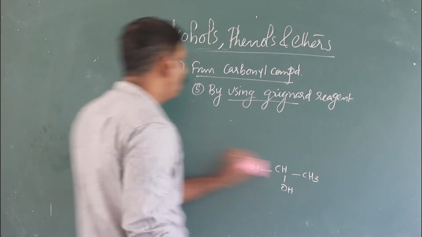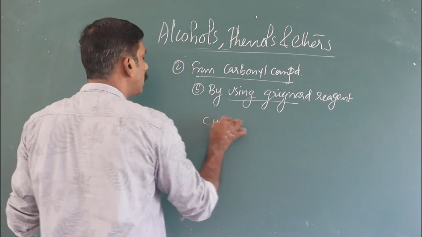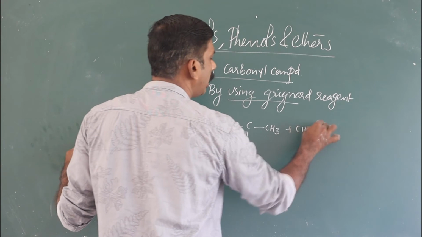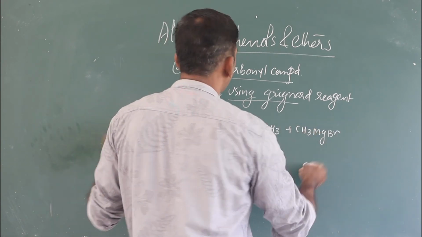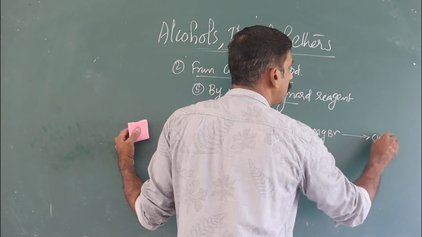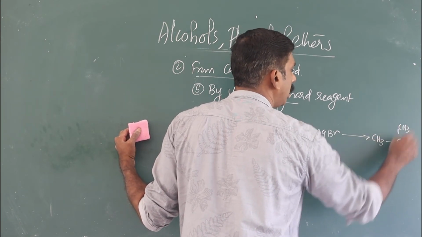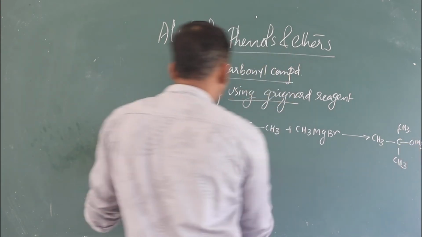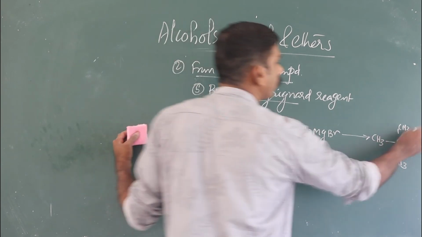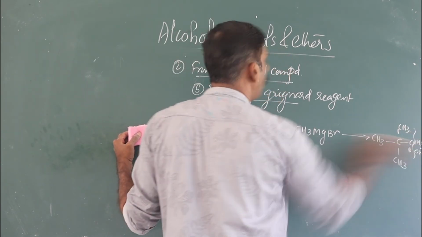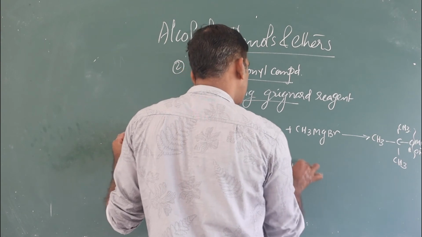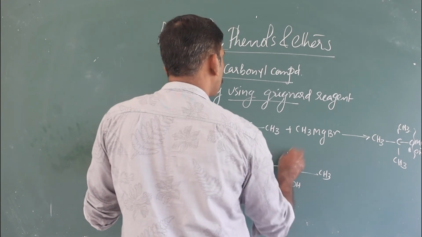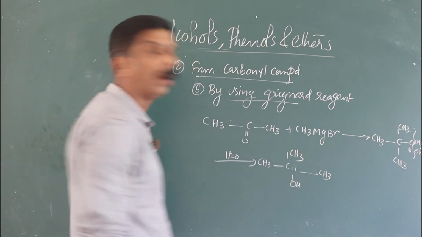Third, if we take ketone, CH3COCH3 plus CH3MgBr, we get the addition product (CH3)3COMgBr, which on hydrolysis, HOH, gives (CH3)3COH, that is, tertiary alcohol is formed.